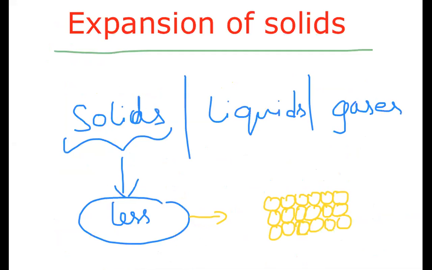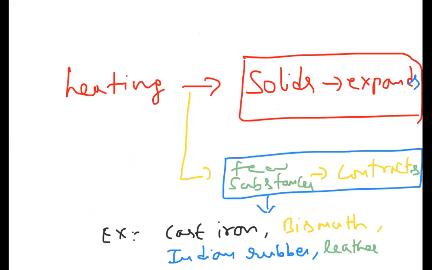So in this solids chapter, we discussed expansion of solids. Solids expand less compared to liquids and gases, we told, because atoms and molecules are closely packed. Solids expand less when heated. So on heating solids expand, but also the solids will contract. Few substances will contract, not all substances. For example, cast iron, bismuth, Indian rubber, leather, etc. These are the few substances that contract on heating.